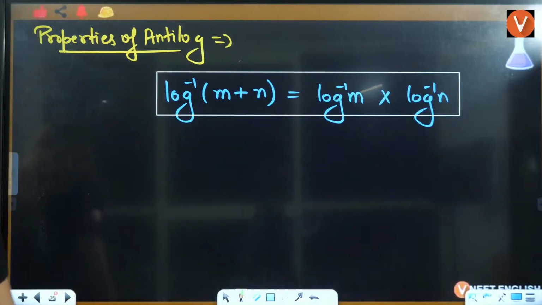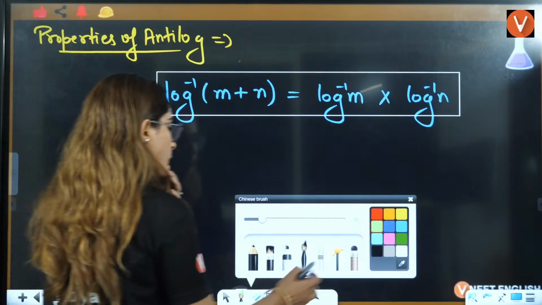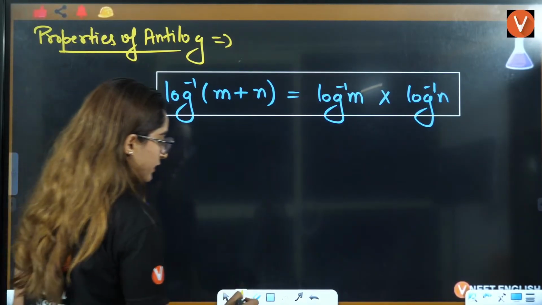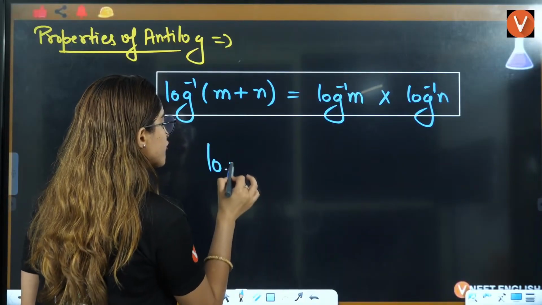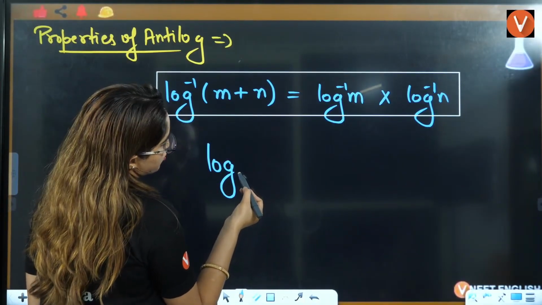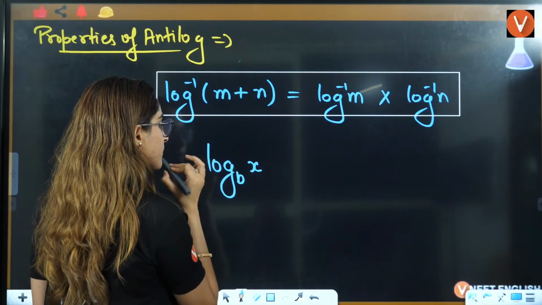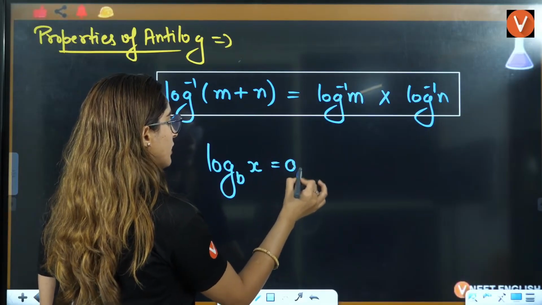There is one more property that we will use rarely. Log base B of X is equal to A, right?